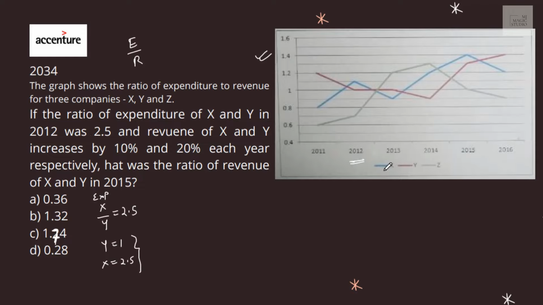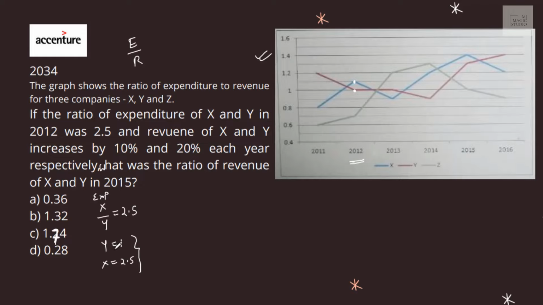In 2012, X and Y we are dealing with blue line and red line. Blue and here is red. And revenue of X and Y increases by 10% and 20% each year respectively. What was the ratio of revenue of X and Y in 2015?